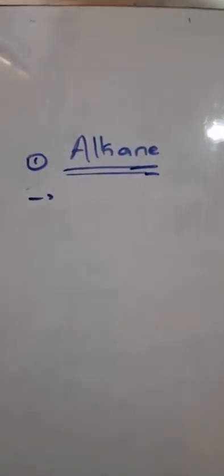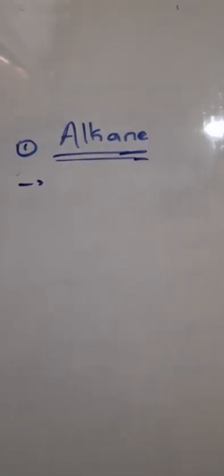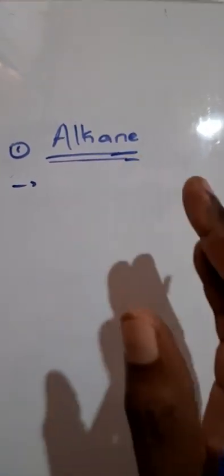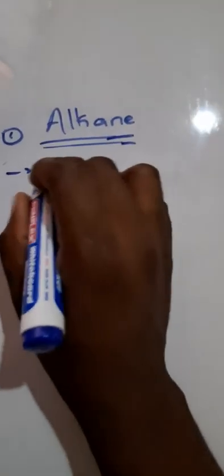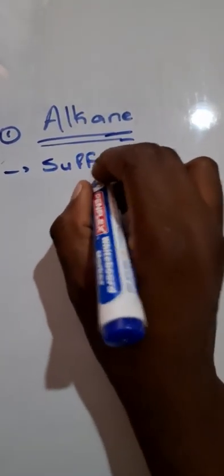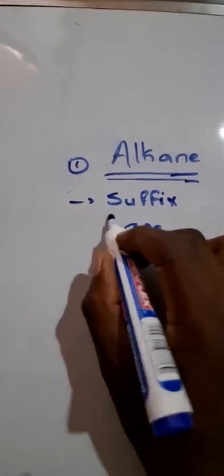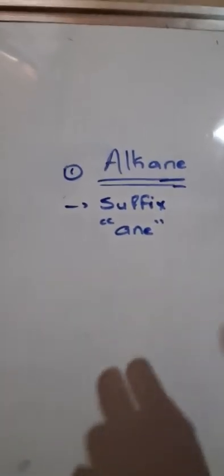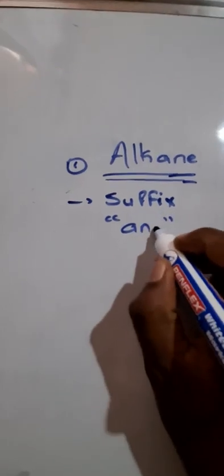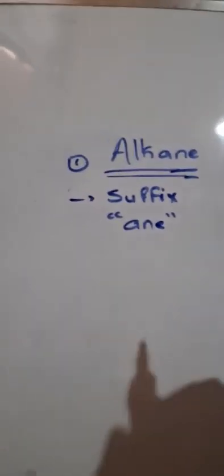All the homologous series will have something that makes them different. Alkane will have a different suffix compared to alkenes and alkynes. So the first thing you need to know is, what is the suffix of alkane? The suffix is ane, A-N-E. In all the meth, eth, prop, you need to put in the suffix. So if you want to see that something is an alkane, you will see it by its suffix, A-N-E.